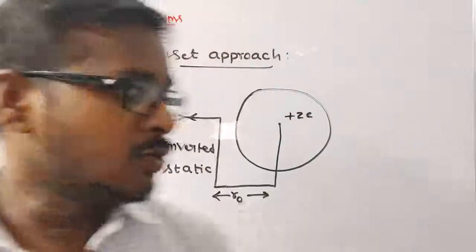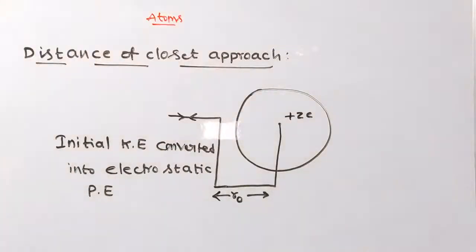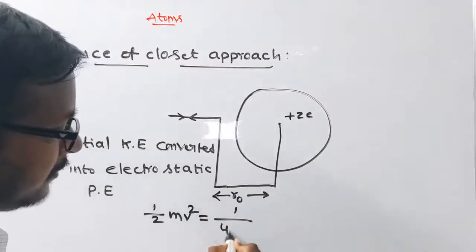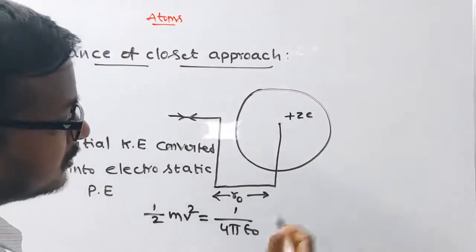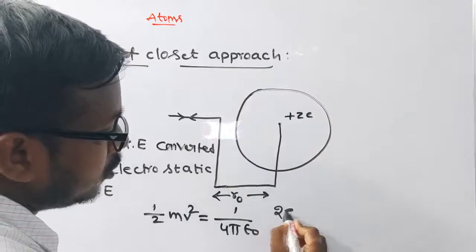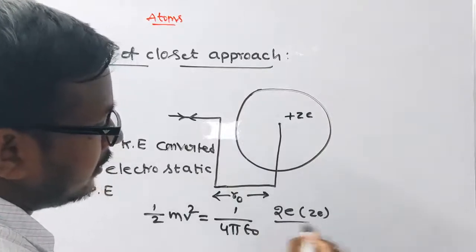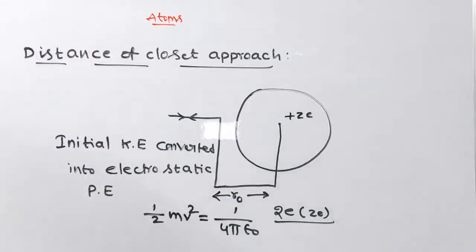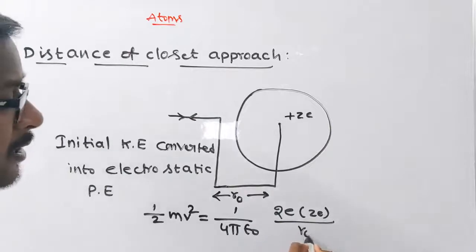These two are equal to each other. The distance gives an estimate for the size of the nucleus. Half mv square, the initial kinetic energy, is totally converted into electrostatic potential energy. So 1 by 4 pi epsilon naught times 2e into Ze by r naught, where the distance is r naught.